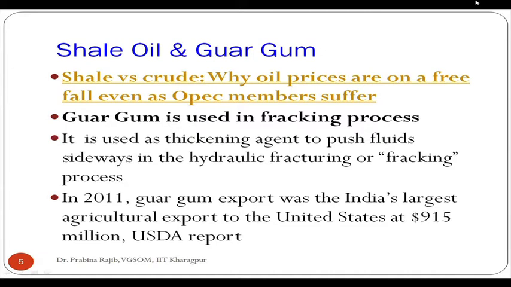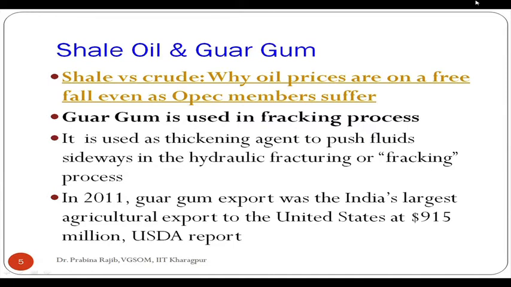So that's why OPEC members decided not to continue with their swing producer role, because if they continued with that role and reduced production, they would end up getting less revenue. Price will not go up even if they reduce their production, and less production quantity into less price means they are going to generate less revenue.